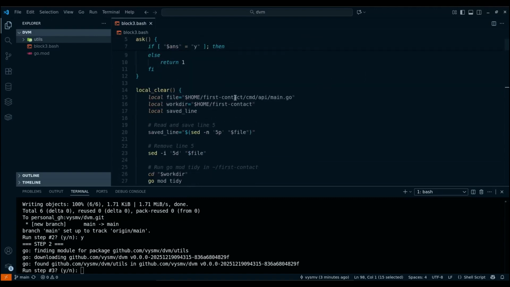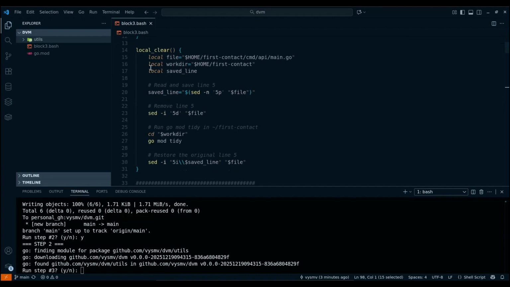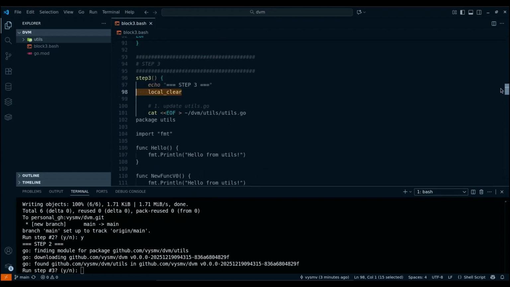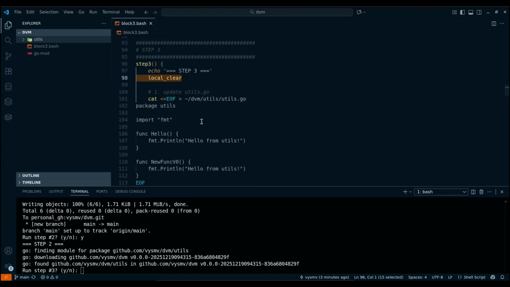This simply copies the line with import in the main.go file in the first contact CMD directory and then deletes it. Next, go mod tidy is executed and this line with the dependency is returned. This needs to be done so that before each new launch, the previous dependency is removed, that is, a cleanup occurs. Otherwise, because some dependency is already installed, some tests will not work as we expect, since the import and dependency already exist. I will not explain the meaning of this function further, but will simply call local clear.